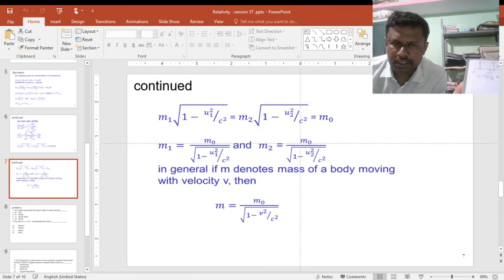Only this much. This is very, very important. But once again I'm telling you, it's not so easy to derive. Just take paper and pen. There is a lot of mathematics. You solve it, you get the answer. I made it very simple in the PPT, but it's not so simple to derive. If you derive it yourself, you can enjoy the derivation also.